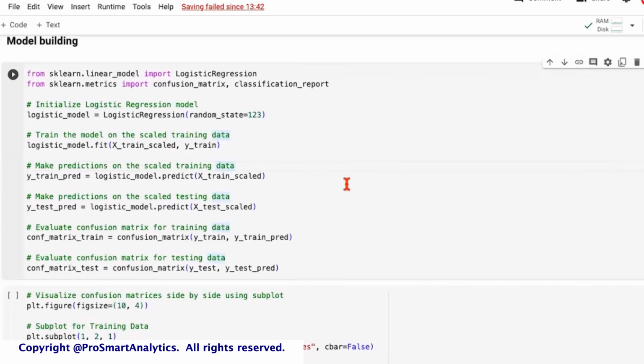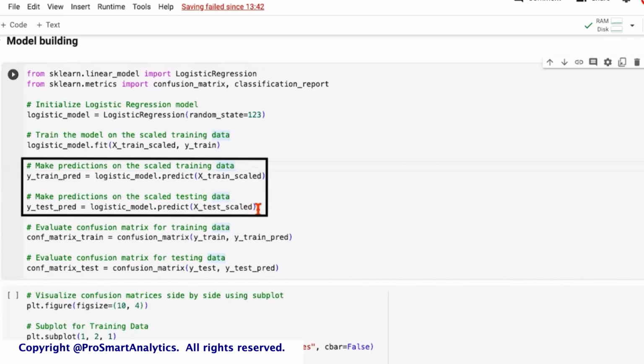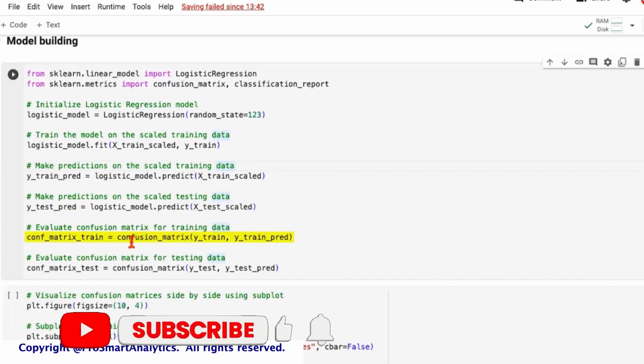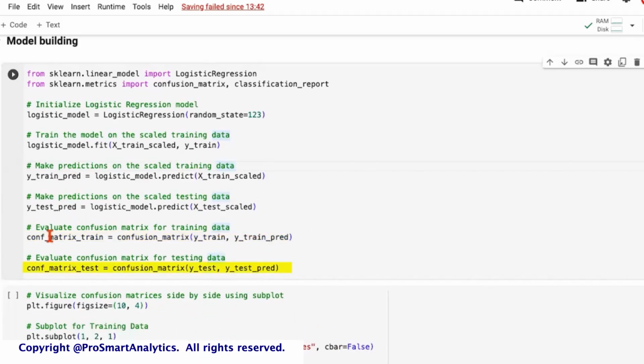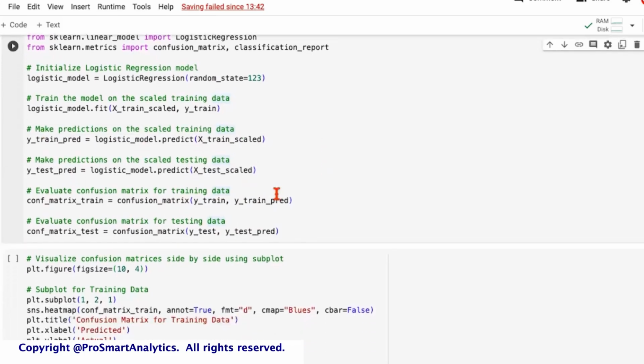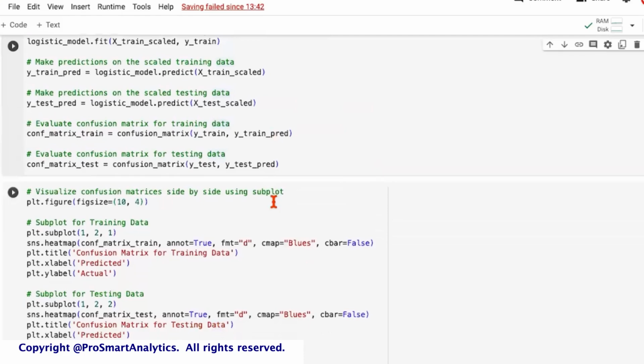Once the model is fit, we are generating our predictions both on train as well as test. Again, we are passing the input as the scaled data. And once the predictions are generated on train and test, we are evaluating the model using the confusion matrix, passing the actual or ground truth labels and the predictions, both for train and test. So this is a pretty standard process that we'll be doing for all the models. Once this is done, we've stored the confusion matrix already as an object. We can try to plot this.